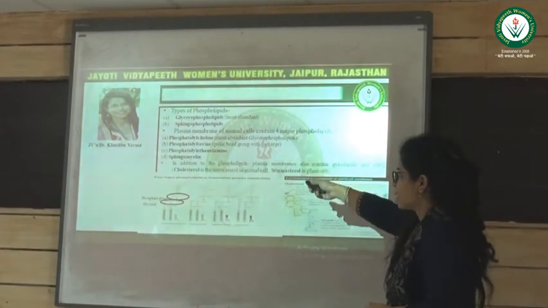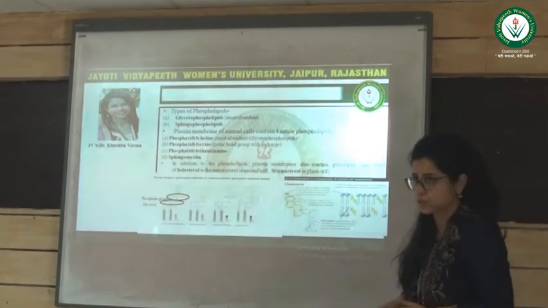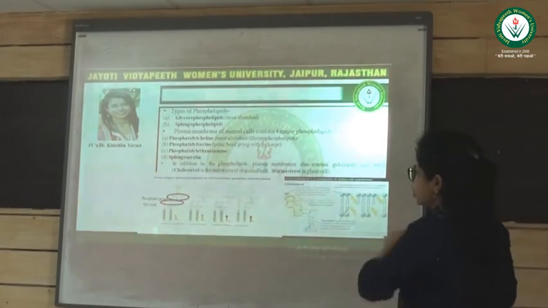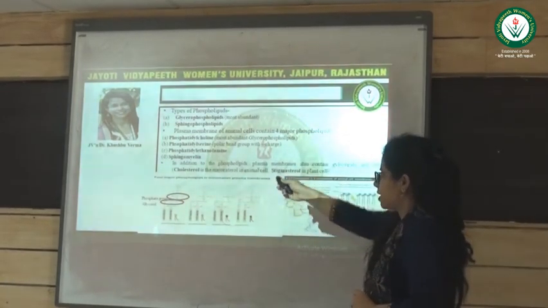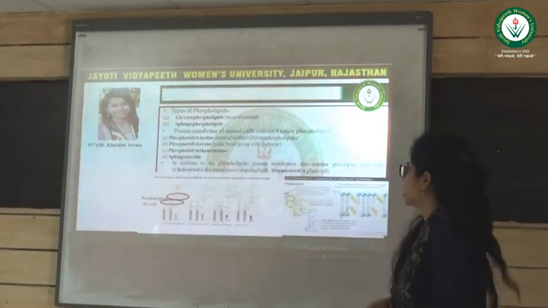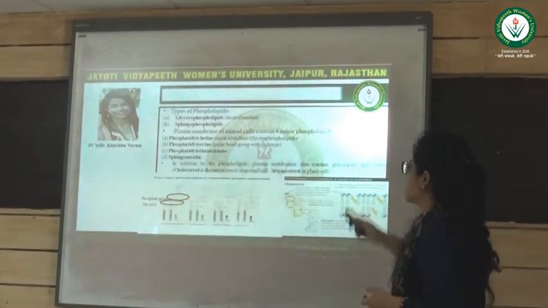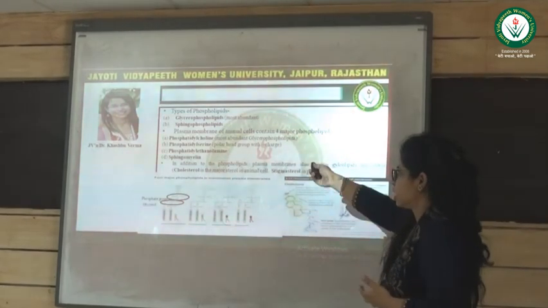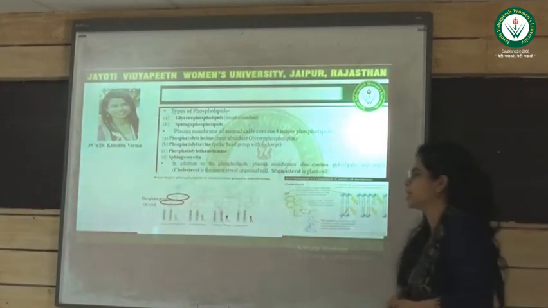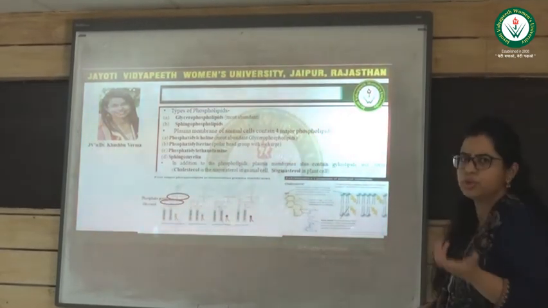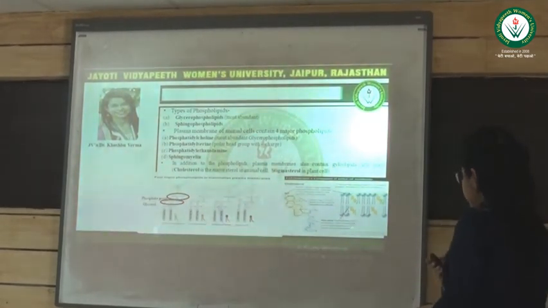These three examples are glycophospholipids. The second type of phospholipid, sphingophospholipid, has the example sphingomyelin. Only phosphatidylserine has a negative charge. All the remaining ones, phosphatidylcholine, phosphatidylethanolamine, and sphingomyelin, are neutral in charge.